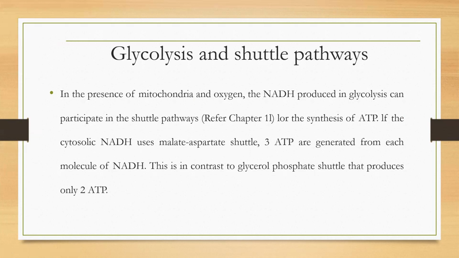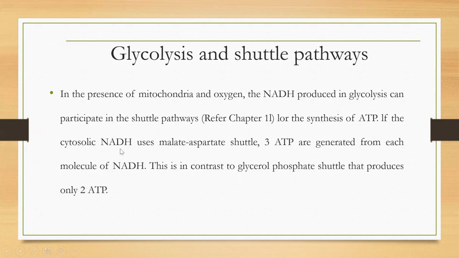If they participate in the malate aspartate shuttle, then 3 ATP molecules are generated from one NADH molecule. So 8 ATP molecules are produced if NADH participates in the malate aspartate shuttle, because in this shuttle pathway, from one NADH we get the formation of 3 ATP. But if the NADH molecules enter the glycerol phosphate shuttle pathway, from one NADH molecule it only produces 2 ATP molecules.